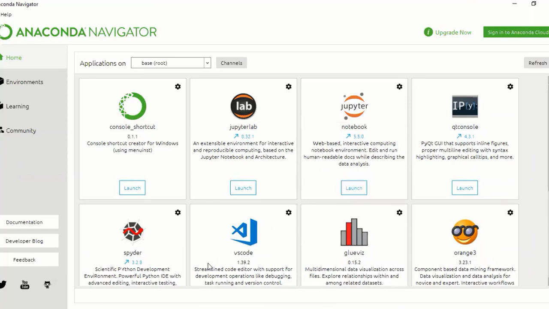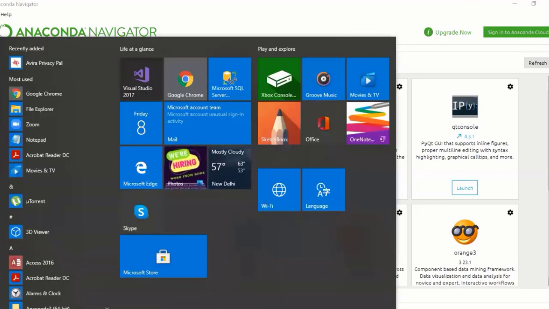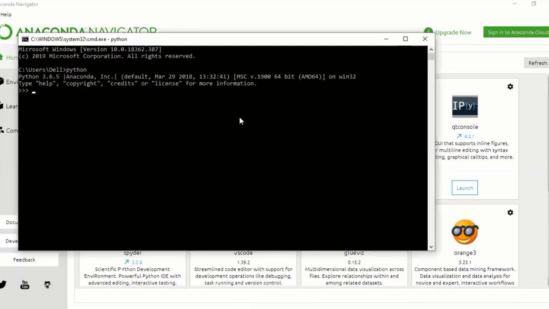Every time you can't come here, because Anaconda Navigator itself takes time to load everything. Instead, you can go to the command prompt and just type jupyter notebook.